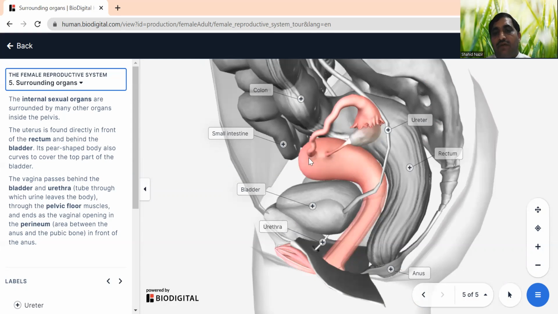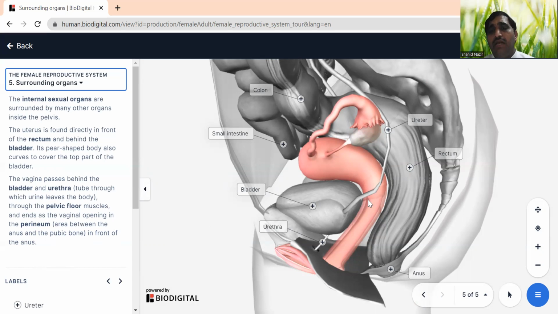It has a pear-shaped structure that covers the upper part of the bladder. And then the vagina passes behind the bladder. So this is the vagina, and it passes behind the bladder and the urethra. This is the urethra, which brings urine. Then it passes through the pelvic floor muscles and ends in the vaginal opening in the perineum, the area between the anus and the pubic bones in front of the anus.